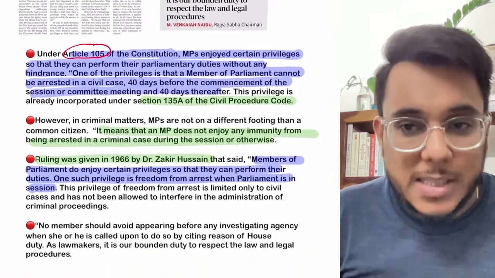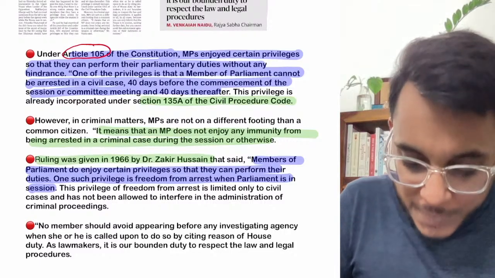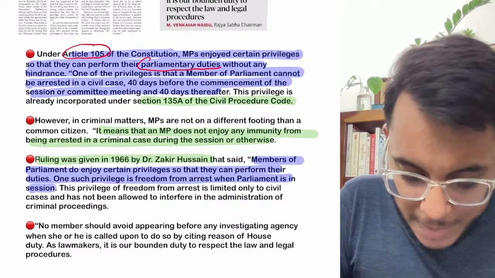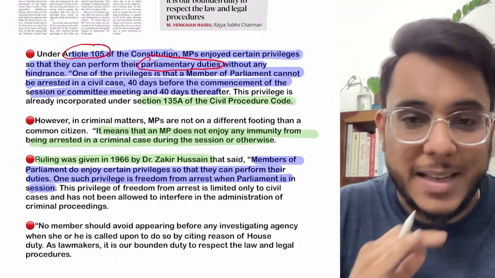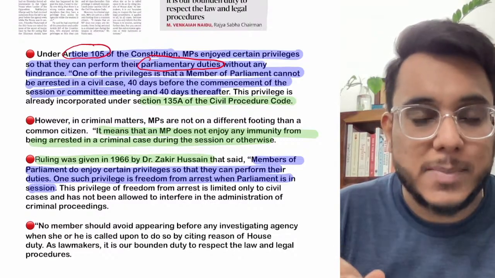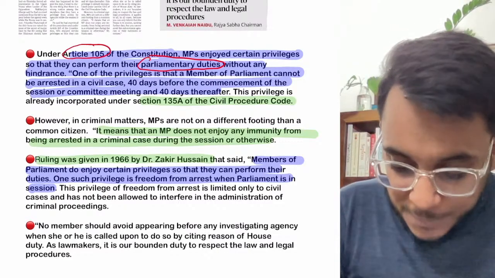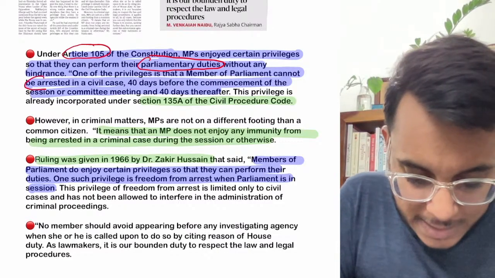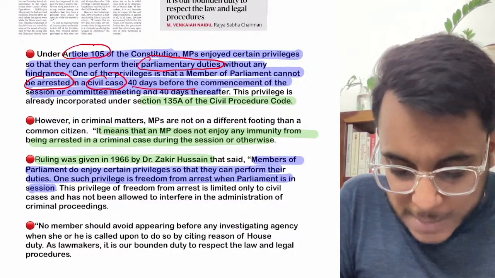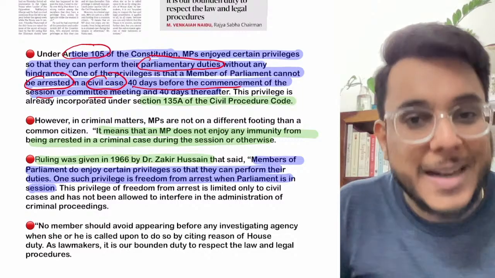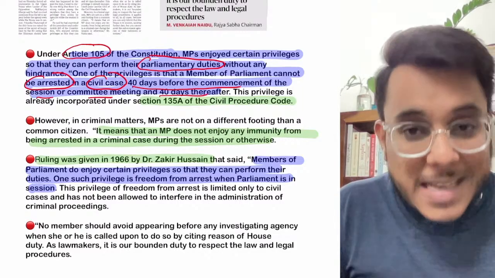Now the MPs' privileges provide that while they are performing their parliamentary duties, they should not be restricted. In this capacity, it has been provided that an MP cannot be arrested in a civil case 40 days before the commencement of a session or a committee meeting, and 40 days after.